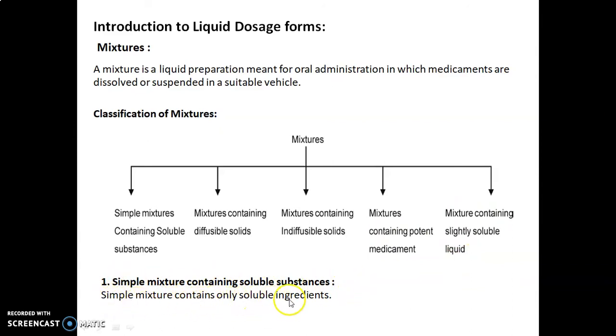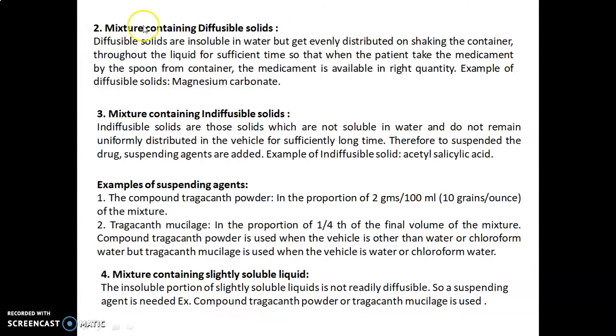A simple mixture contains only soluble ingredients. Mixtures containing diffusible solids: diffusible solids are insoluble in water but get evenly distributed on shaking the container throughout the liquid for sufficient time, so that when the patient takes the medicament by spoon from the container, the medicament is available in the right quantity. An example of diffusible solids is magnesium carbonate.